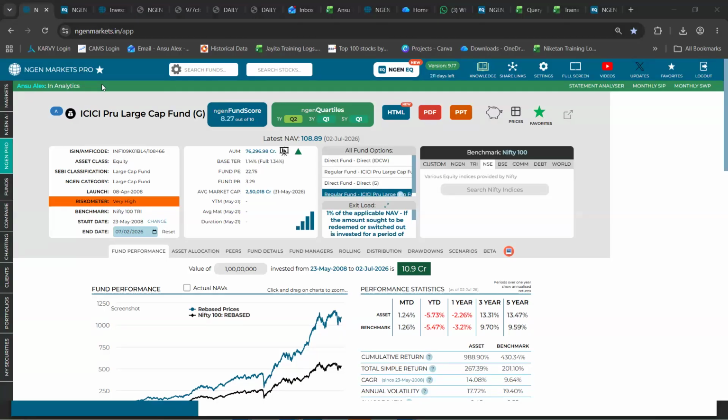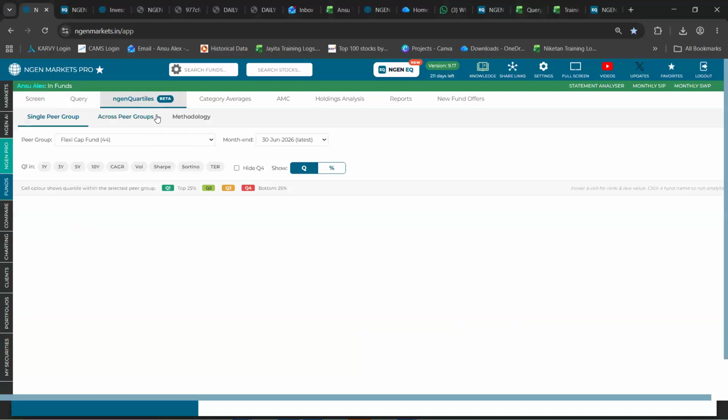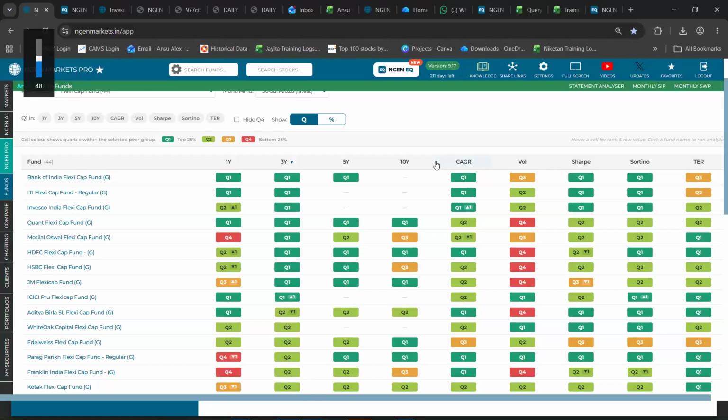On this Engine quartile, this is not based on returns alone. It looks like it is based on multiple parameters. On what basis is the quartile determined? Usually when AMCs speak, it is always on the returns. Yeah, so these are specific to returns only. So 1 year, 3 year, 5 year, 10 year CAGR, these are the returns that we are mentioning or highlighting right here.